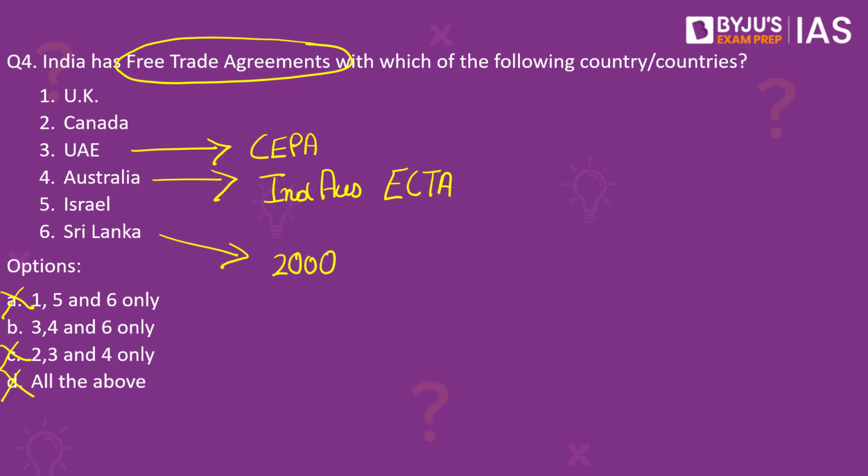So what are the other countries with which India has free trade agreements? As mentioned earlier, India has free trade agreements with Japan and South Korea as well. Please note, apart from having bilateral free trade agreements, India also has a free trade agreement with the ASEAN. India has been pursuing free trade agreement deliberations with countries such as Israel, Russia, and South Africa. So, we do not have a free trade agreement with Israel as yet.